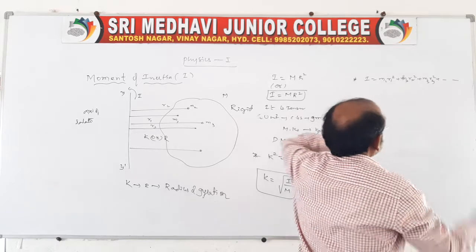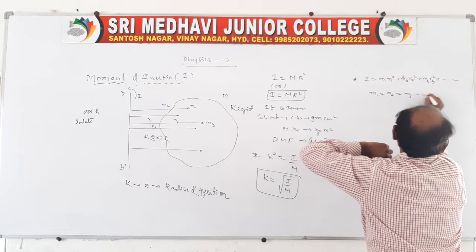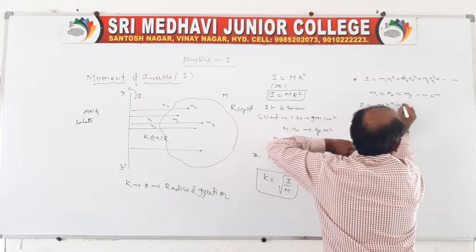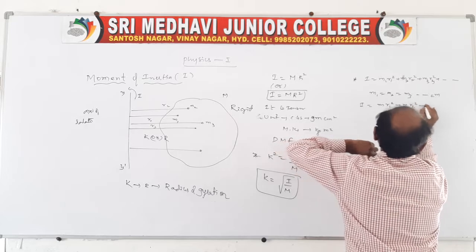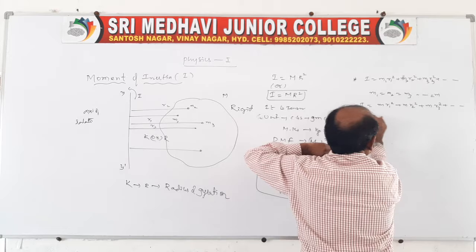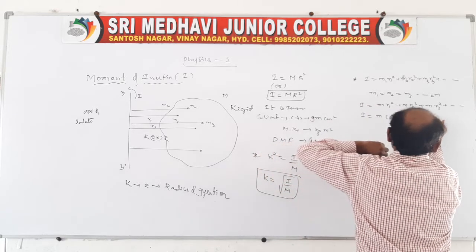Now if the particle masses are the same, you take m r1 square, m r2 square, m r3 square and so on. In this you take m common: m times r1 square plus r2 square plus r3 square and so on.